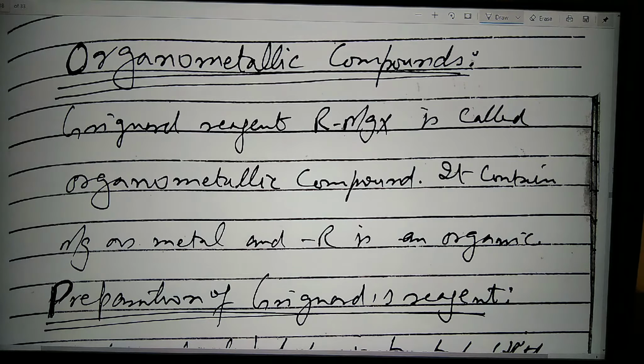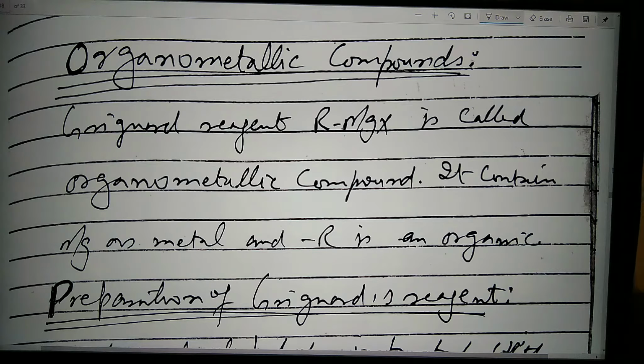Dear student, now we will discuss the chemistry of the organometallic compounds. What are the organometallic compounds? Basically, the organic compounds, whenever combined with the metals, will form the organometallic compound like RMgX, and this RMgX is called the Grignard reagent.